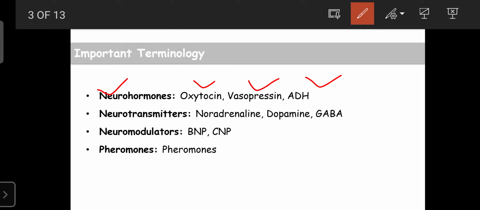The second terminology is neurotransmitters.